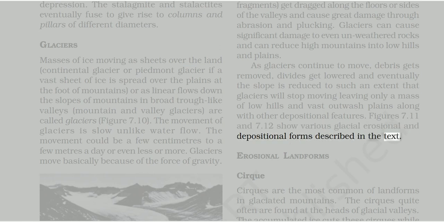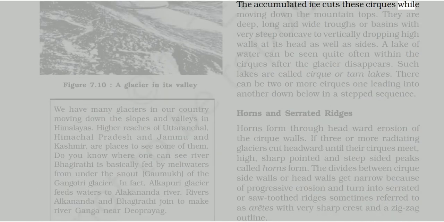Erosional landforms. Cirque. Cirques are the most common of landforms in glaciated mountains. The cirques quite often are found at the heads of glacial valleys. The accumulated ice cuts these cirques while moving down the mountain tops. They are deep, long and wide troughs or basins with very steep concave to vertically dropping high walls at its head as well as sides. A lake of water can be seen quite often within the cirques after the glacier disappears. Such lakes are called cirque or tarn lakes. There can be two or more cirques, one leading into another down below in a stepped sequence.